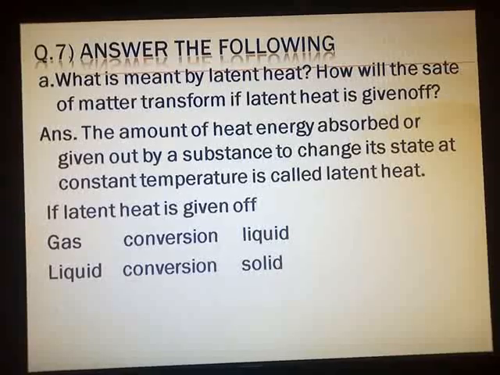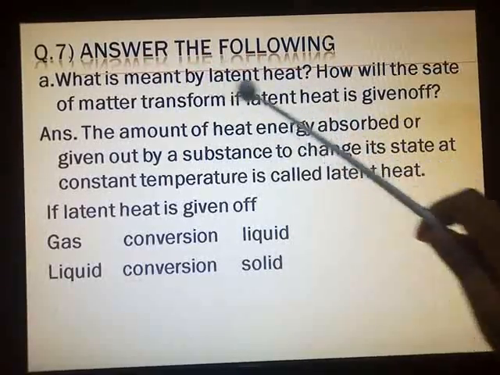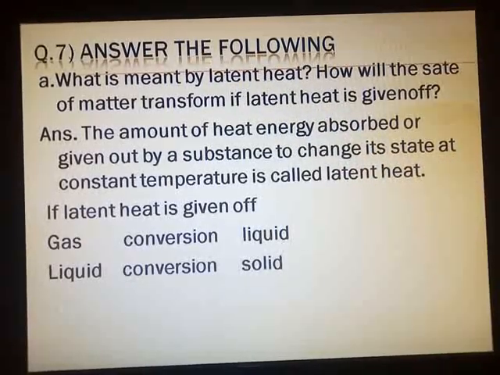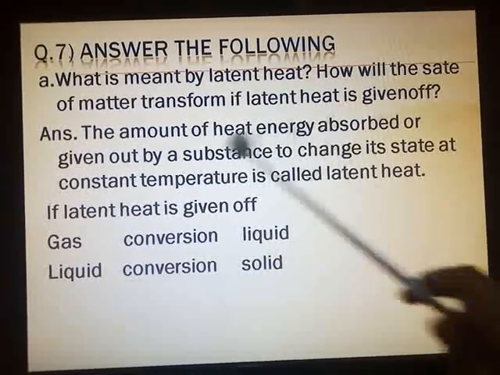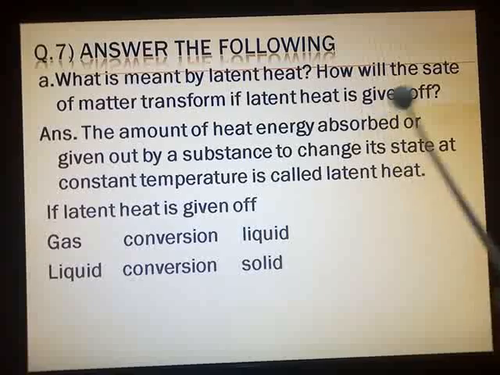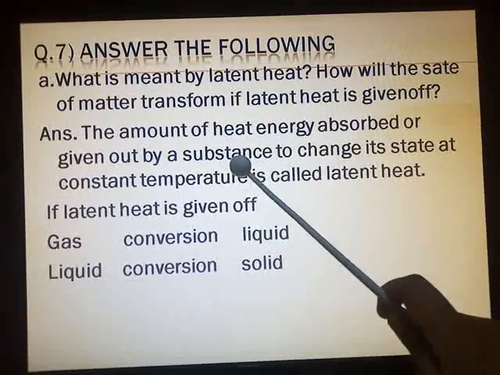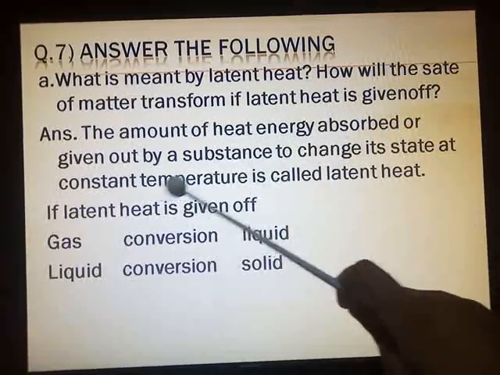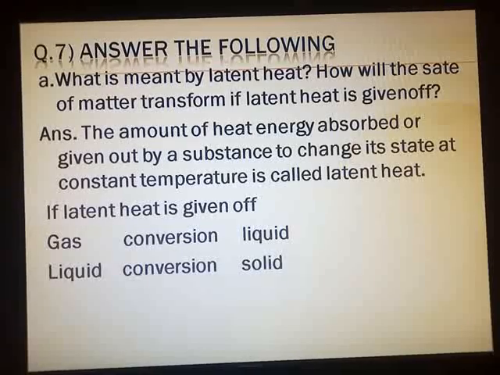So general definition over here, because they have asked what is meant by latent heat. So all of you write down the definition quickly. The amount of heat energy absorbed or given out by a substance to change its state at a constant temperature is called latent heat.